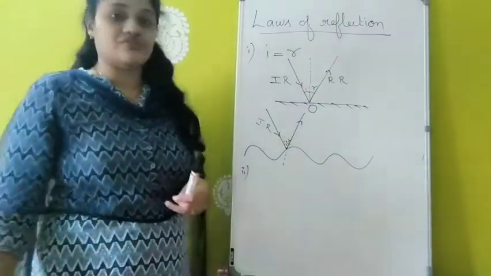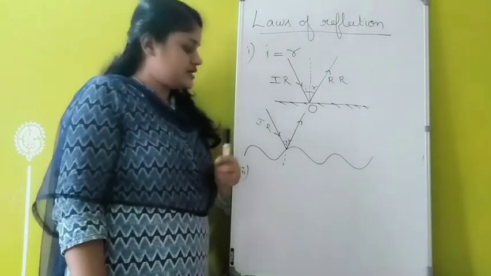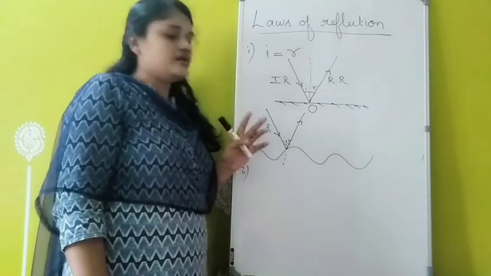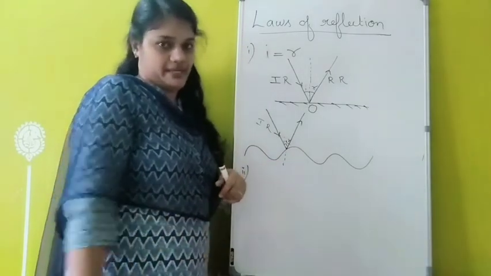So there are two laws of reflection. First one is: the angle of incidence is always equal to the angle of reflection. Then the second one is: the incident ray, the reflected ray, and the normal at the point of incidence all lie in the same plane. Okay.